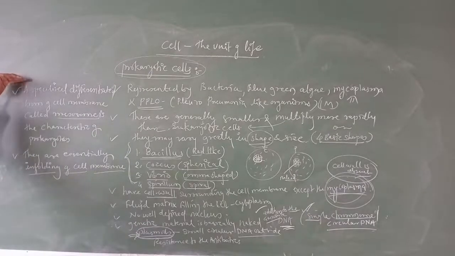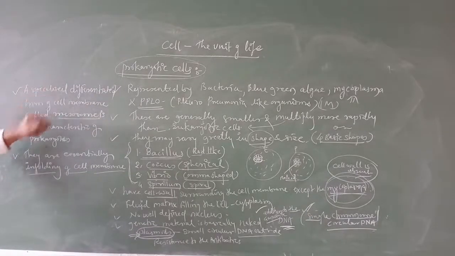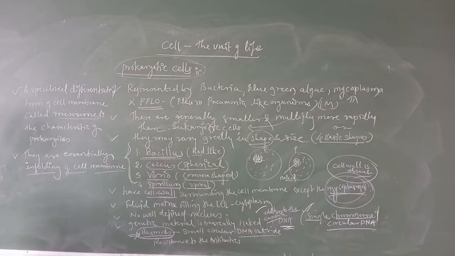Next we are studying the specialized, differentiated form of cell membrane called the mesosome. It is a characteristic of prokaryotes, and they are essentially infoldings of the cell membrane. This is about the basic characteristics of prokaryotic cells.